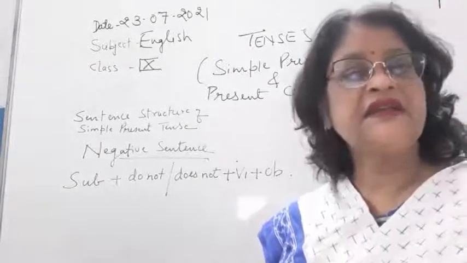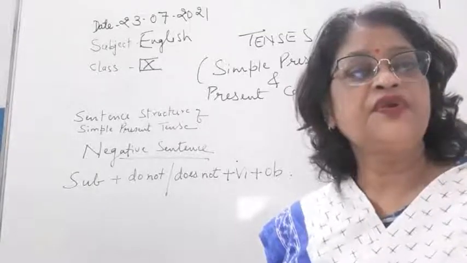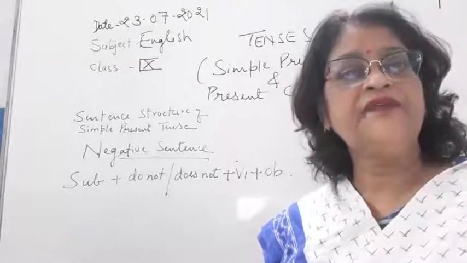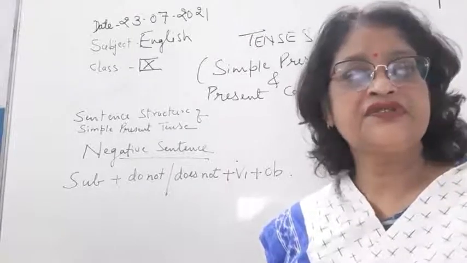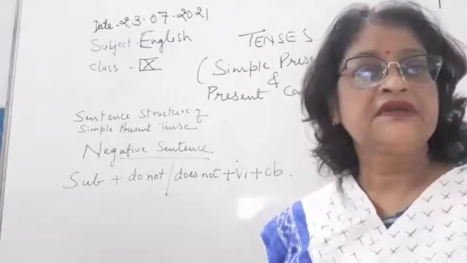And since it is a negative sentence, children, in a negative sentence we always have do not or does not. We always have do not or does not. Okay, so you have to see this thing.